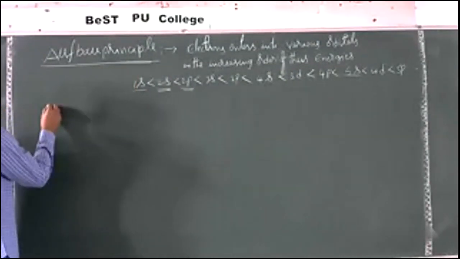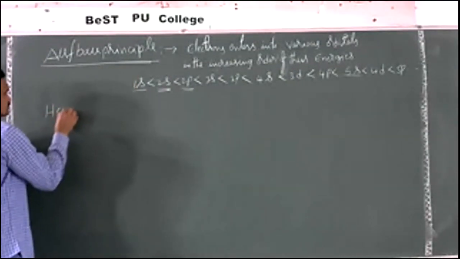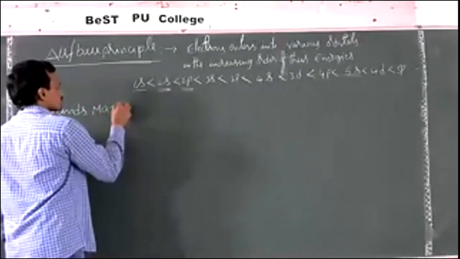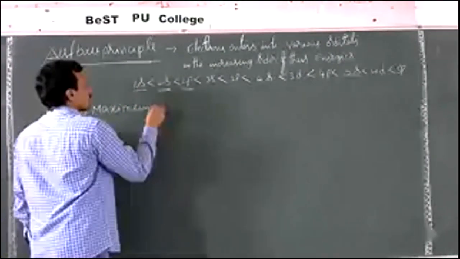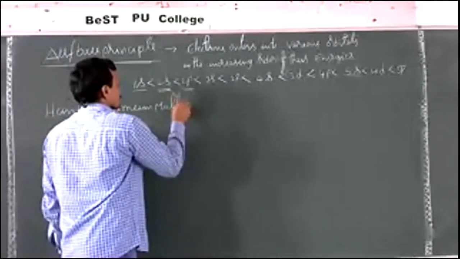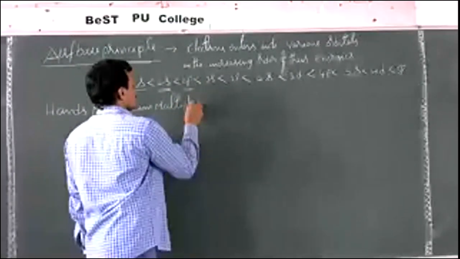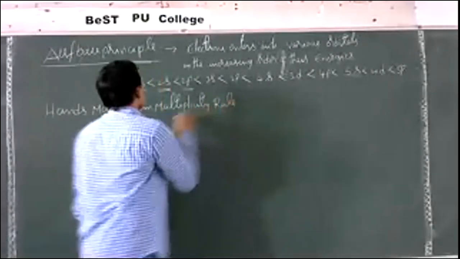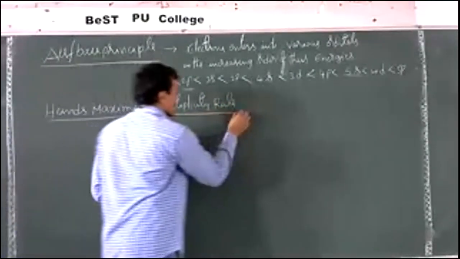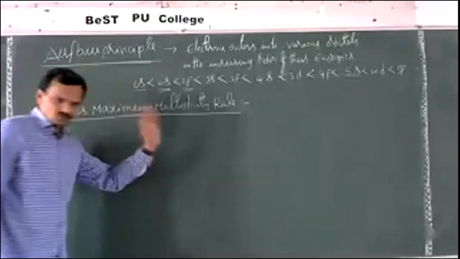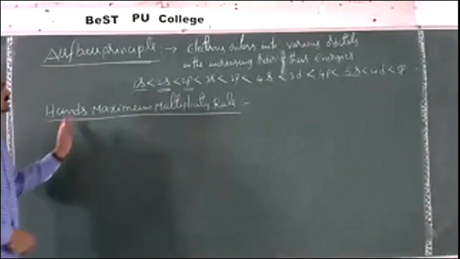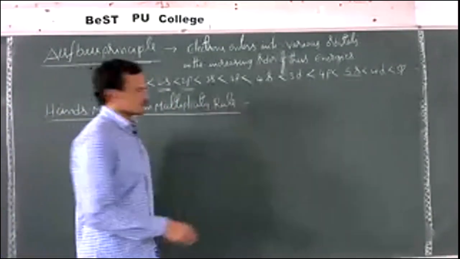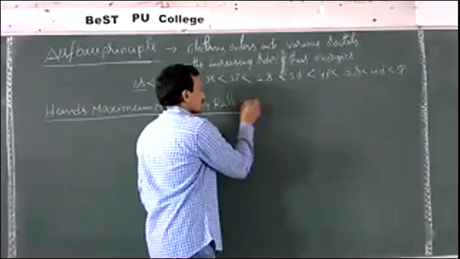Next, the second one: Hund's maximum multiplicity rule, simply called Hund's rule for short. What is this Hund's rule?